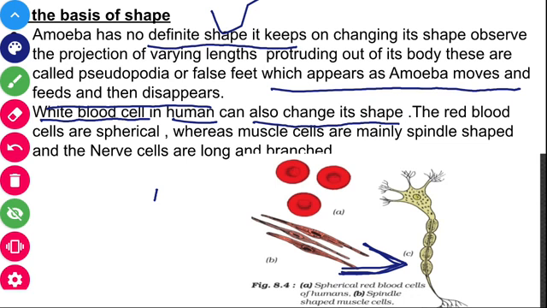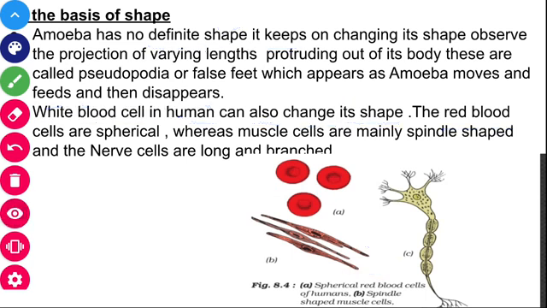The RBCs, or red blood cells, are spherical. The muscle cells are spindle shaped. Here are the muscle cells, and they are spindle shaped, whereas the RBC is spherical in nature. And this branched structure you are seeing here is the neuron. The WBC in humans can change its shape.